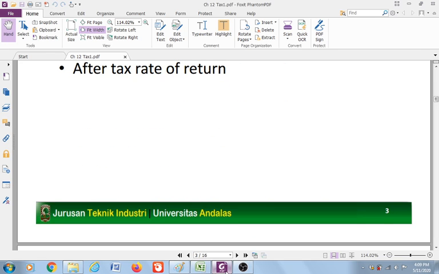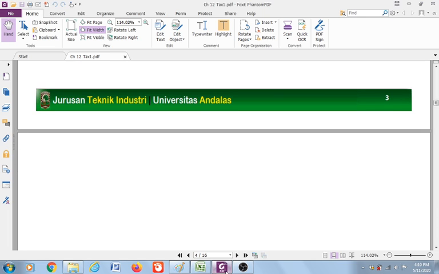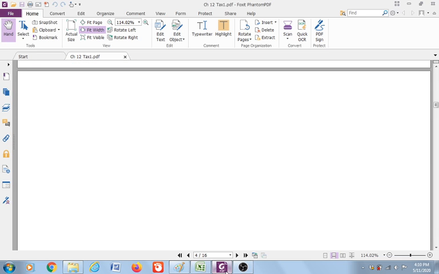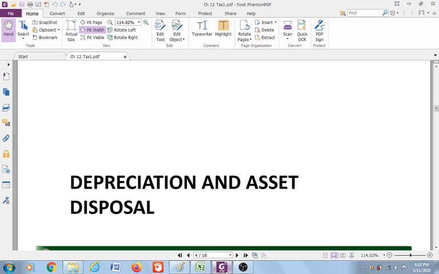Before I continue explaining how we are going to calculate income tax, at the end of it we will calculate the after-tax cash flow, and from the after-tax cash flow we will get the after-tax rate of return.